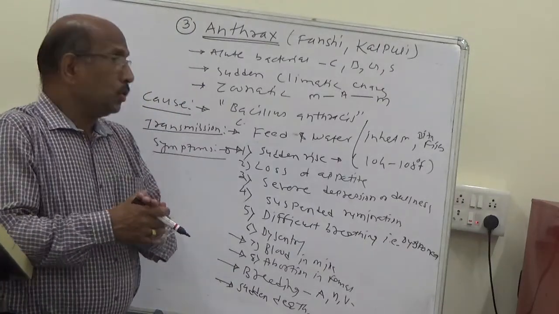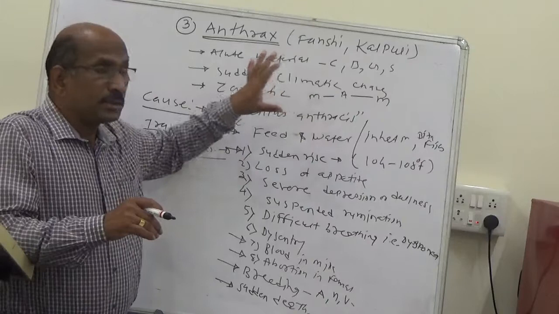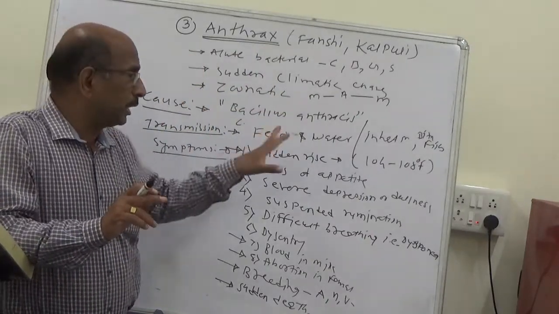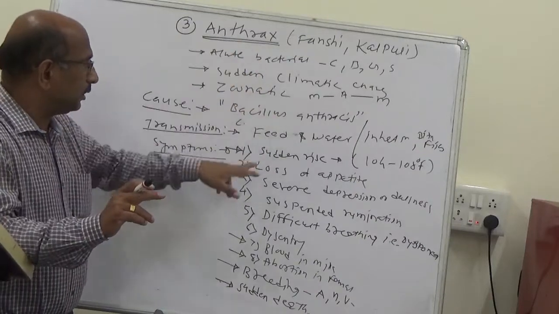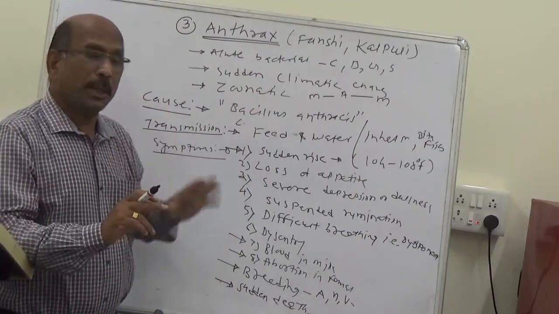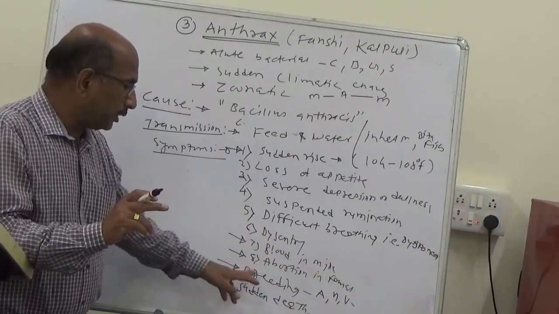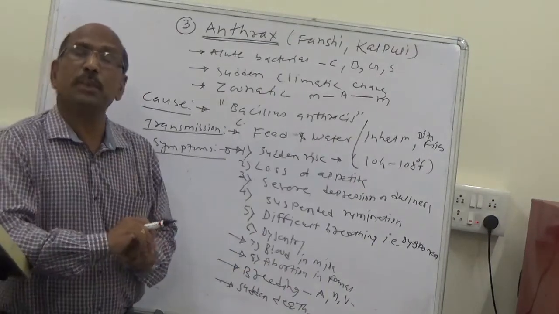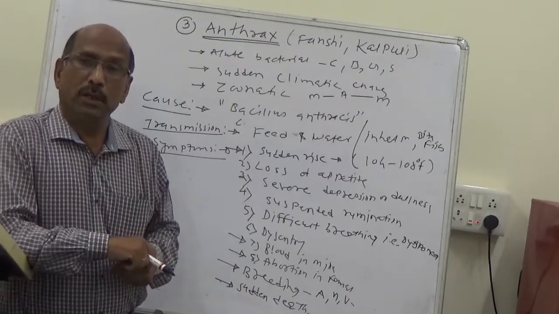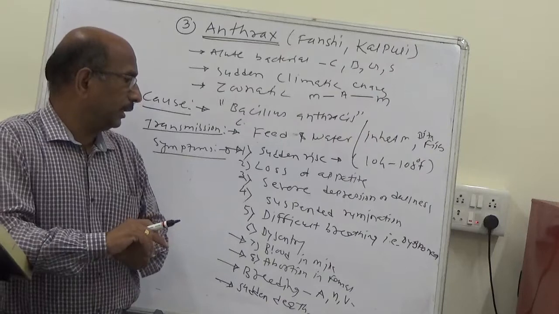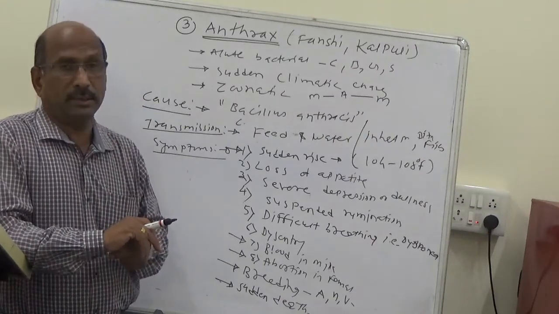So these are the major symptoms of anthrax: sudden rise in body temperature, blood in milk, abortions in females, bleeding from the natural openings like the anus, nostrils and vulva, and sudden death in peracute cases.